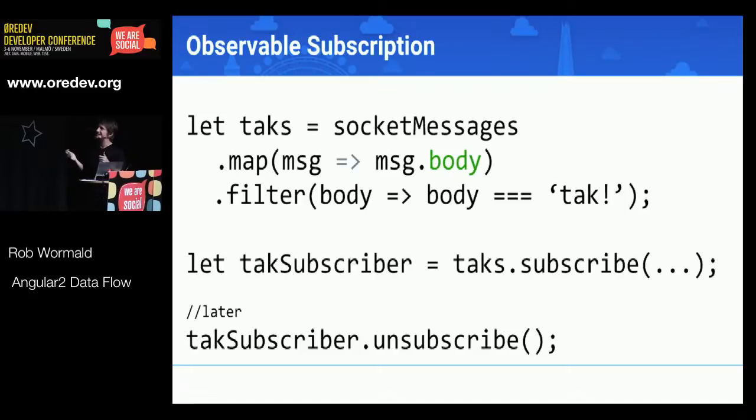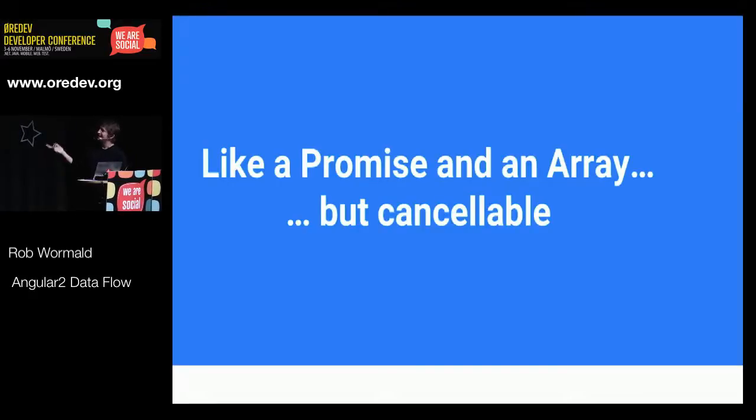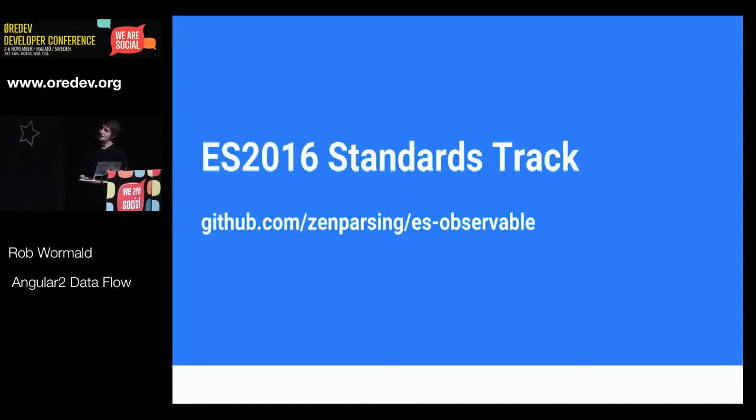And this is built into how observables work. This is kind of a core idea inside of observables. So again, it's like a promise, like an array, but it's cancelable. And those are kind of the three primary things that you need to understand about an observable to understand kind of why they exist. So they are on the ES 2016 standards track.